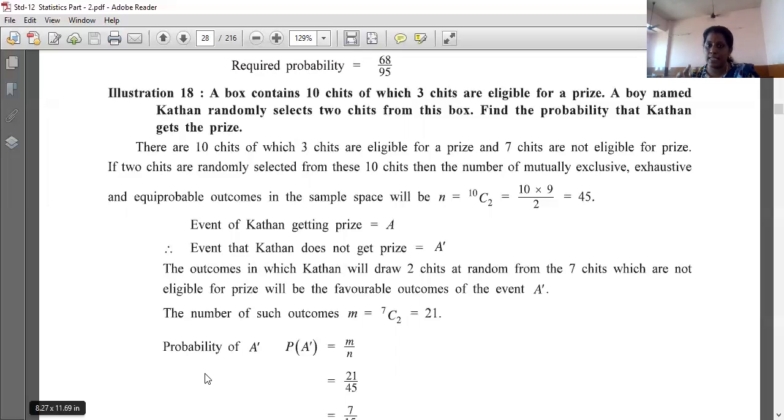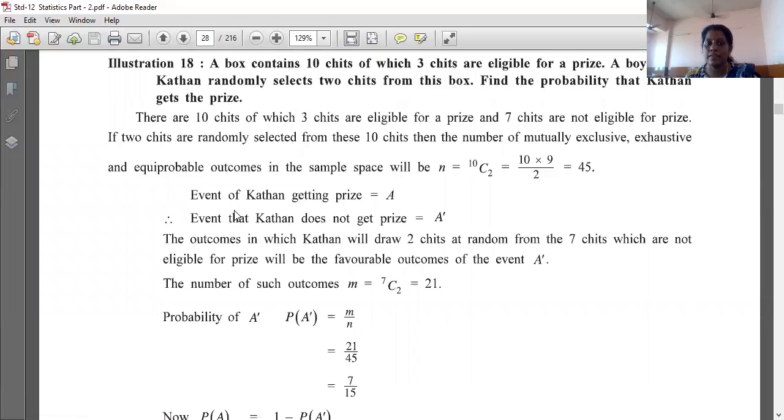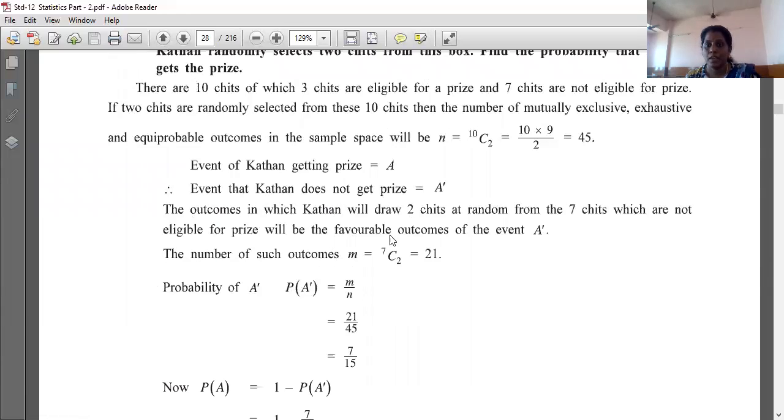That is 10C2. What will N be? 10C2, that is 10 into 9 upon 2 into 1, that is 45. Okay. So N comes to 45. And it is said that A is the event of Kathan getting a prize. So for Kathan getting a prize, see here what they have done. There were 3 chits with prizes, right?